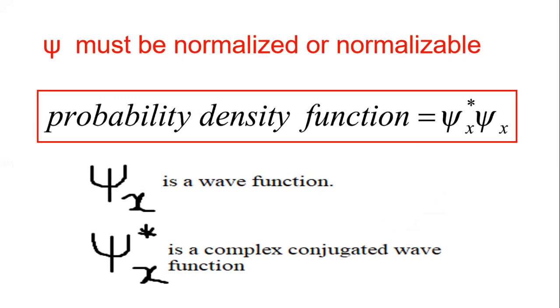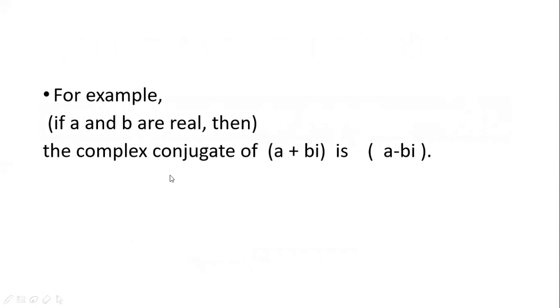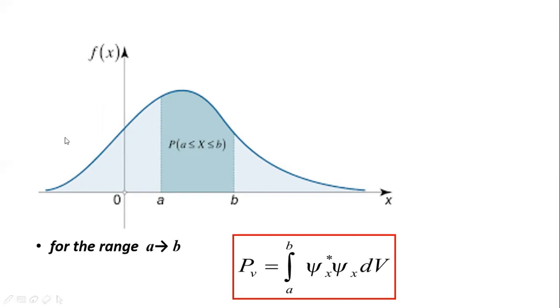Understand the probability and the probability density function. This shows the probability density function. Psi is a wave function and psi star is the complex conjugate of the wave function. You know the mathematics, you know that very well. For example, this is the wave function and this is the conjugated wave function value. The sign is changed, and this graph shows the function. For the range AB, this is the equation for the probability density.